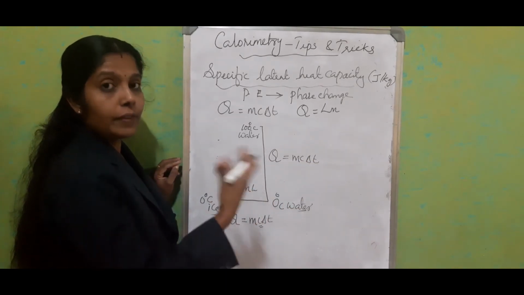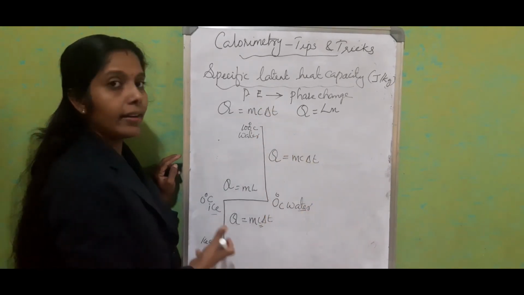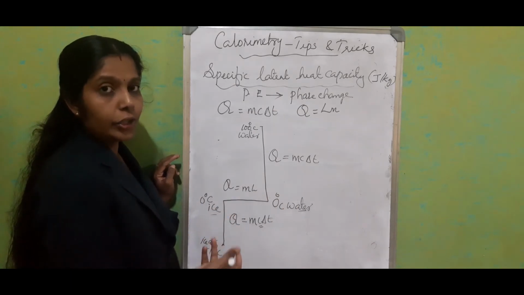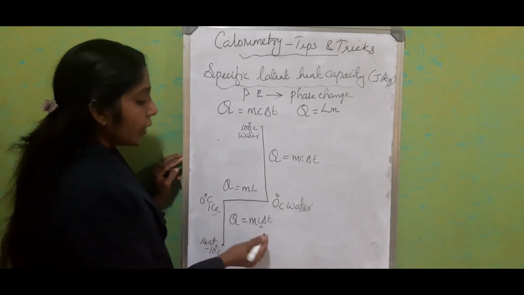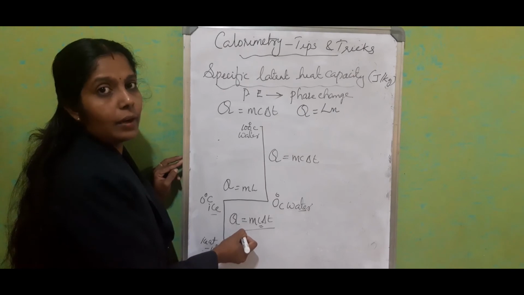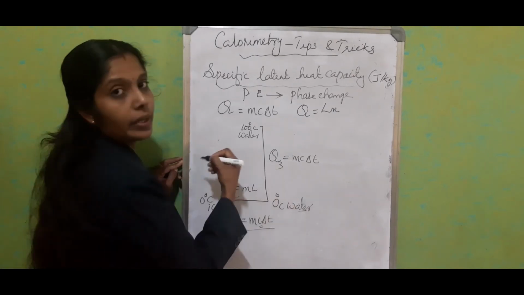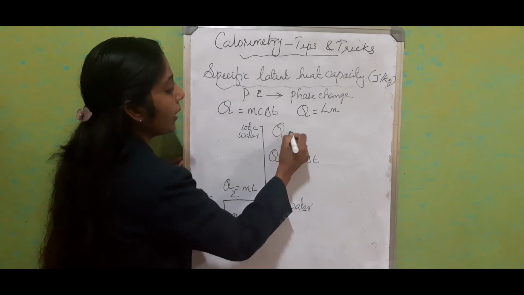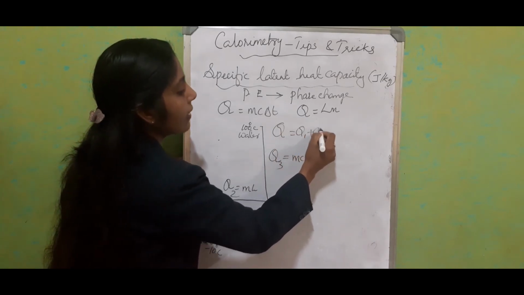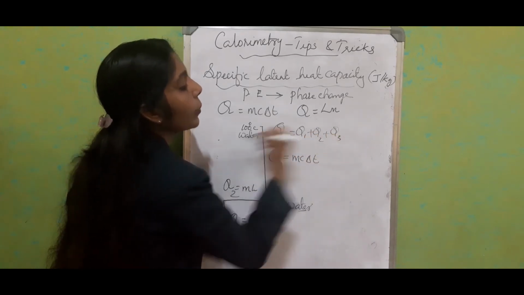If the question asks you to find the entire amount of energy, the total amount of energy, just consider the parts as Q1, Q2 and Q3. So we can write Q is equal to Q1 plus Q2 plus Q3.